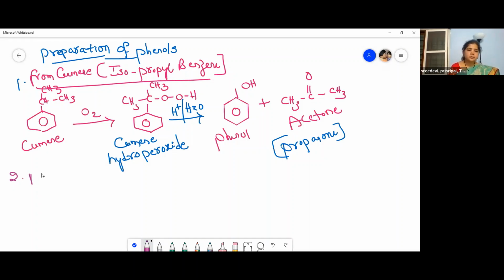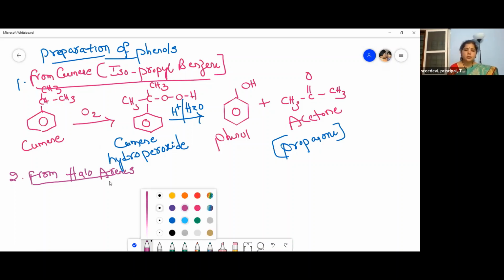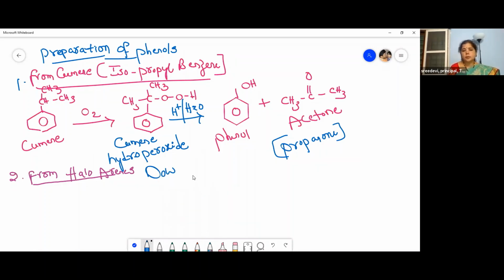So the second one is from haloarenes. What are arenes? Arenes are aromatic hydrocarbons. Haloarenes means when a halogen is replacing the hydrogen of arene, it is called haloarenes. And this process has a special name, children: Dow's process. Remember Dow's process from haloarenes, right?